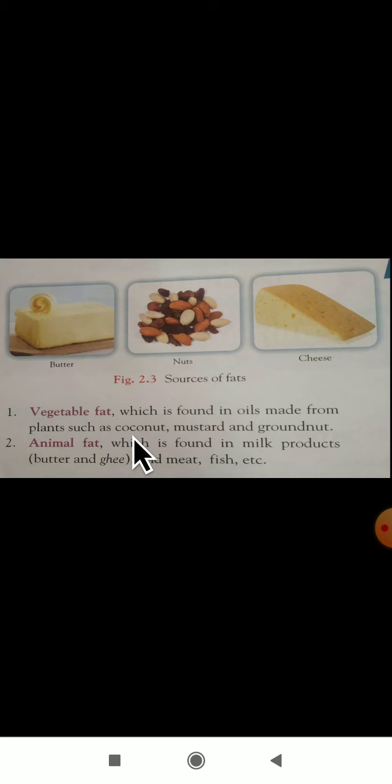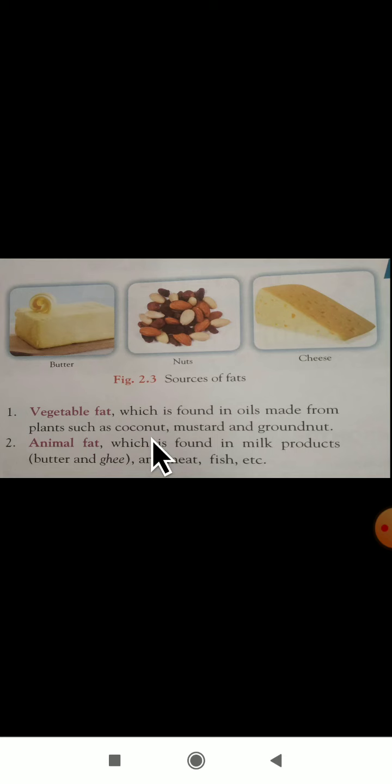Let us see here. Vegetable fat is found in oil made from plants such as coconut, mustard and groundnut. Nothing but vegetable fat we are getting from these plants. In which plants?